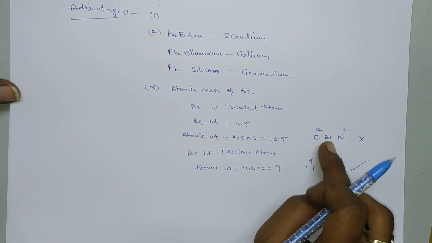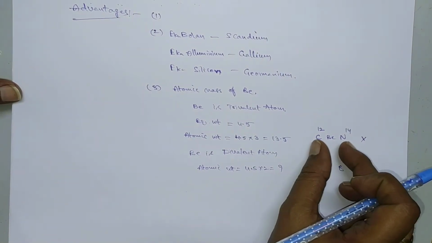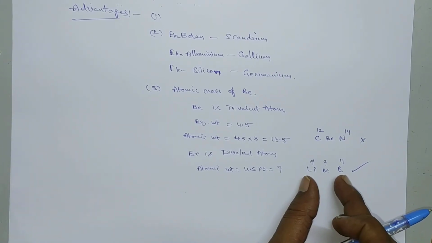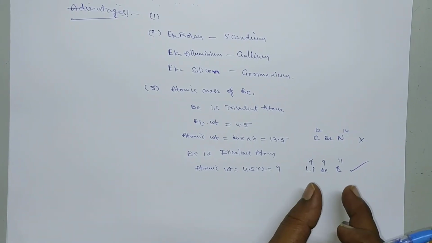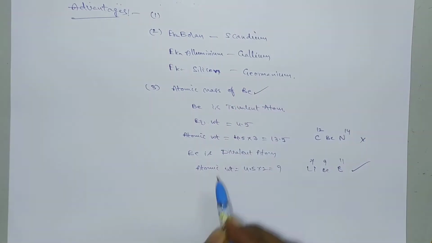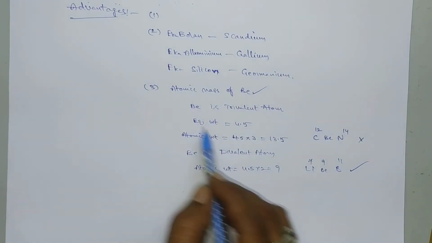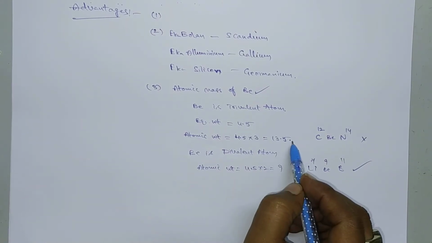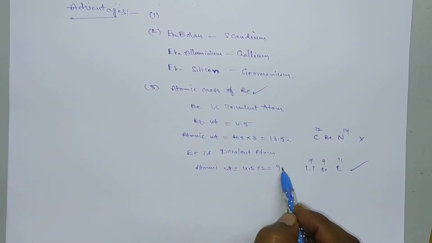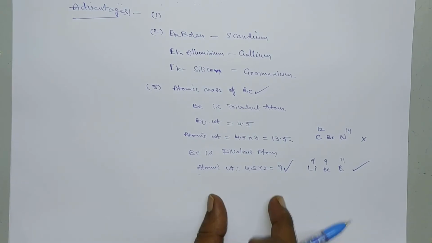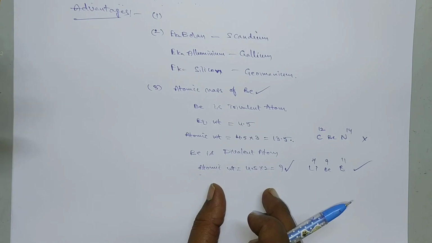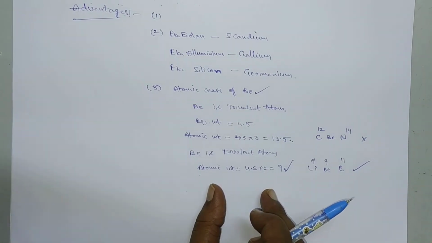The properties of beryllium are not intermediate between carbon and nitrogen, but they are intermediate between lithium and boron. That's why this is the correct order. So he corrected the atomic mass of beryllium. In olden days the atomic mass of beryllium was considered as 13.5, but the atomic weight is 9. So these are the advantages of this periodic table.